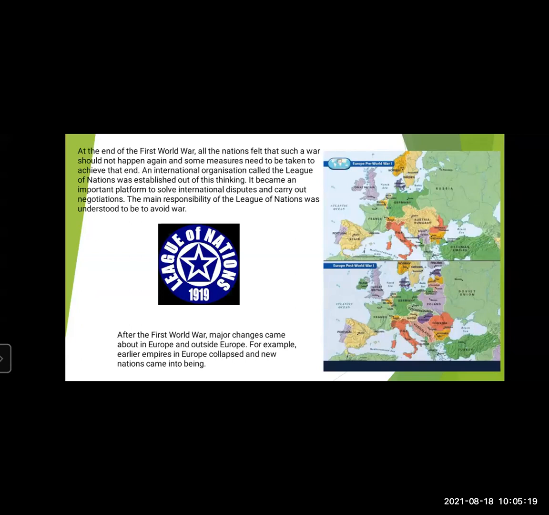For this reason, an international organization called the League of Nations, the first worldwide intergovernmental organization, whose principal mission was to maintain world peace, was established. You can see the logo here in the picture, students. It was established out of the thinking that this organization would take measures so that the next world war wouldn't happen. It became an important platform to solve international disputes and carry out negotiation.